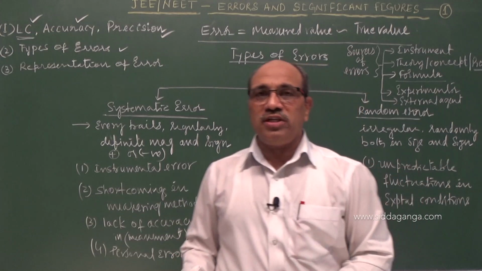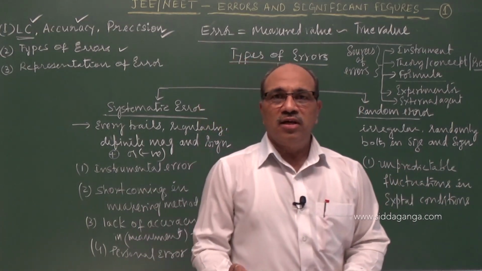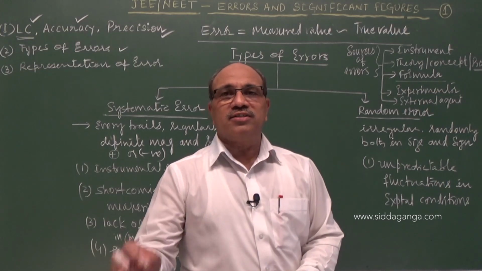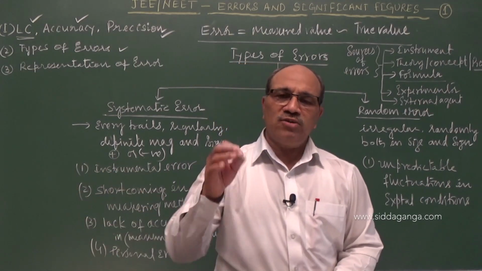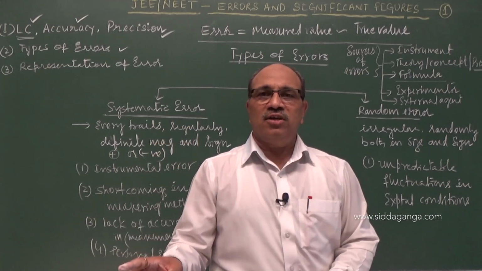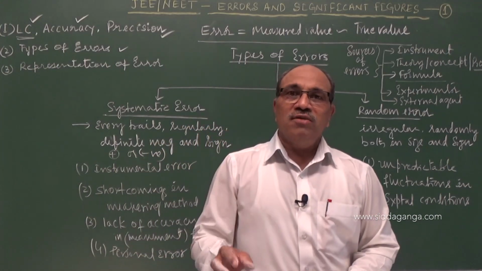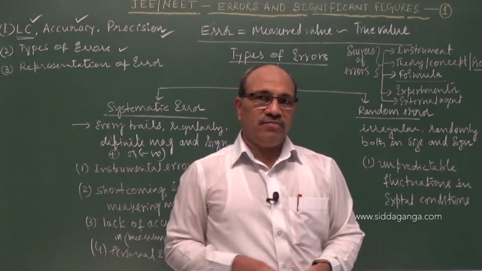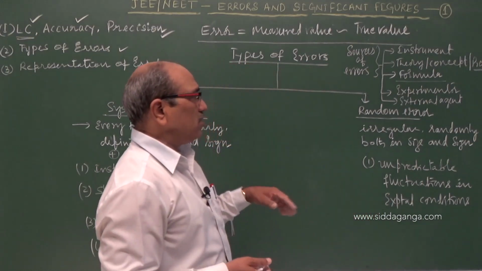We cannot make it zero. That is why the first statement I gave: in physics, exact measurement of a physical quantity is not possible. We will commit one or the other type of error. Our only duty is to minimize the error. How is minimization of error possible?